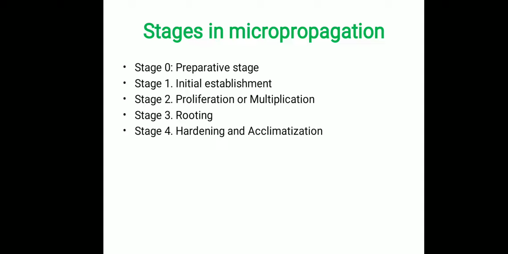In general, micropropagation is grouped into 5 stages, ranging from stage 0, stage 1, stage 2, stage 3 and stage 4. Stage 0 is called the preparative stage. The mother plant selection takes place here. Stage 1 is called the initial establishment of the explant stage, stage 2 is the proliferation or mass multiplication stage, stage 3 is the rooting stage, and stage 4 is hardening, acclimatization and transportation. Now we will see stage by stage.